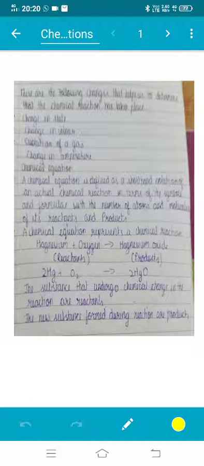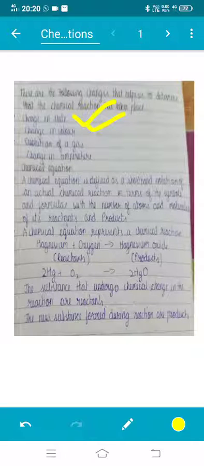This is a change in state. First is change in state: once a solid is converted into a liquid, then a chemical reaction has taken place. Then the change in color. When iron reacts with copper sulfate, we get iron sulfate and copper, so there will be a change in color.